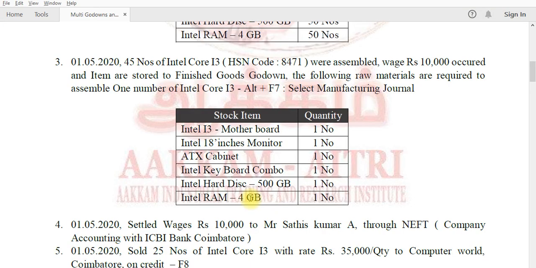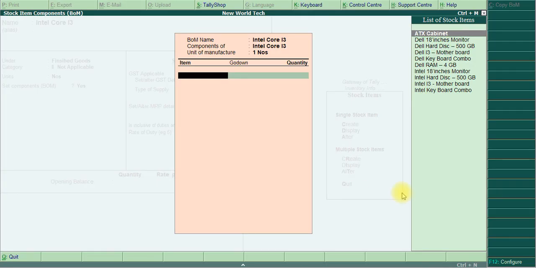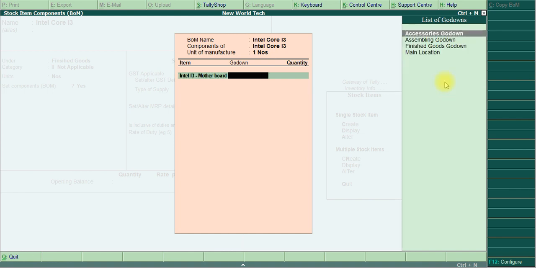The item is Intel motherboard. First I select Intel motherboard from assembly godown. The assembly godown has the produced finished goods, so from the raw materials it moves as finished goods.